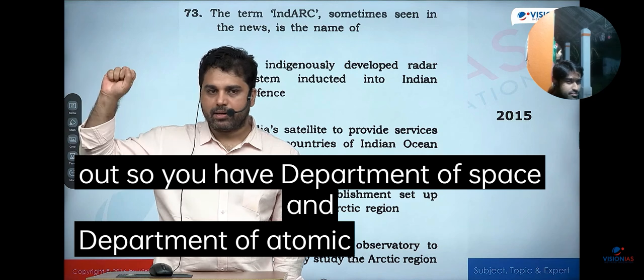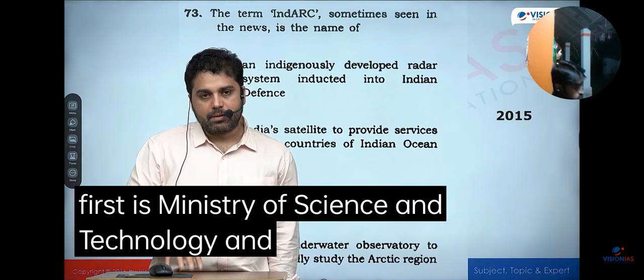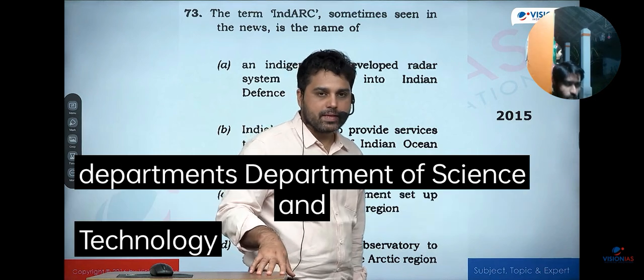So you have the Department of Space and the Department of Atomic Energy directly working under the Prime Minister. They do not work under any ministry. But apart from that, there are 3 ministries. The first is the Ministry of Science and Technology, and the Ministry of Science and Technology has 2 very important departments: the Department of Science and Technology and the Department of Biotechnology.